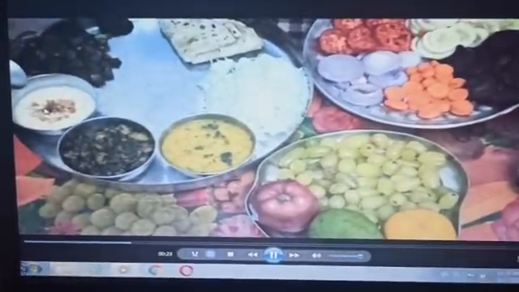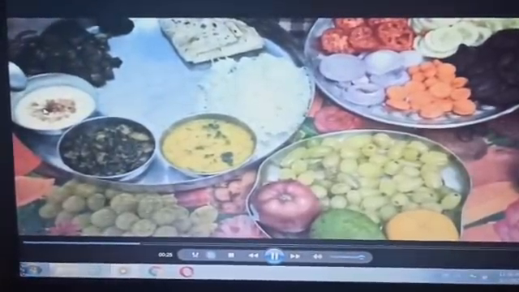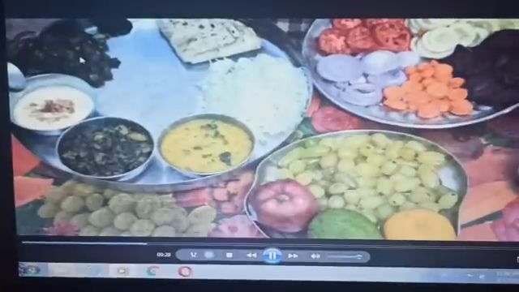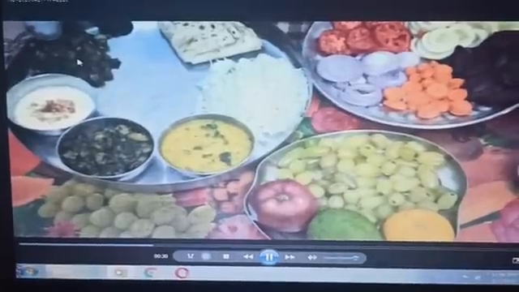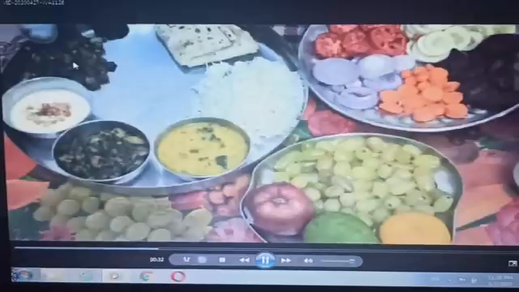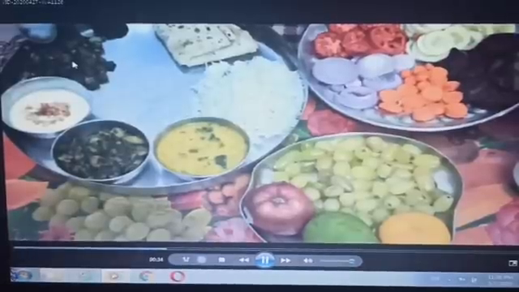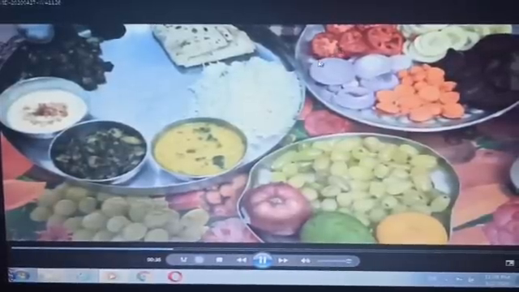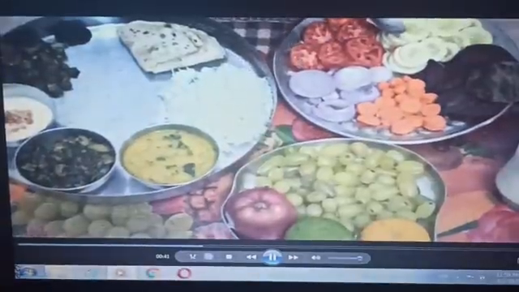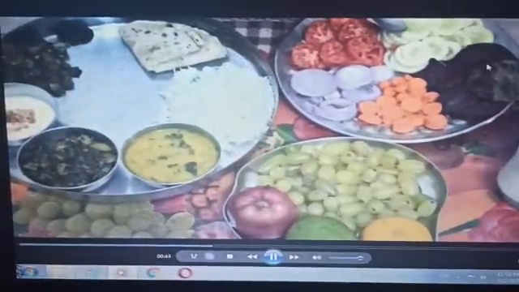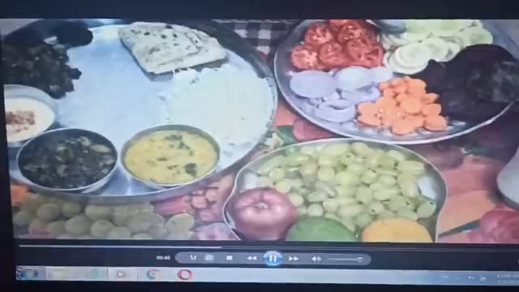This is curd. It contains protein. This is vegetable, ladyfinger vegetable. It also contains vitamins and minerals. Now look here. This is cucumber, this is beetroot, this is carrot, and this is onion.